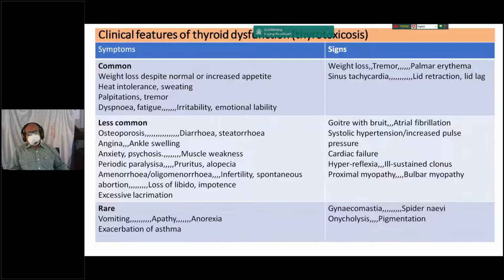Or examine the blood pressure, you will get systemic hypertension. Usually systolic blood pressure is raised. And when examining the leg of a patient with hyperthyroidism, you will ask to examine the lower limbs. You will usually get pretibial myxedema, maybe unilateral, maybe bilateral.